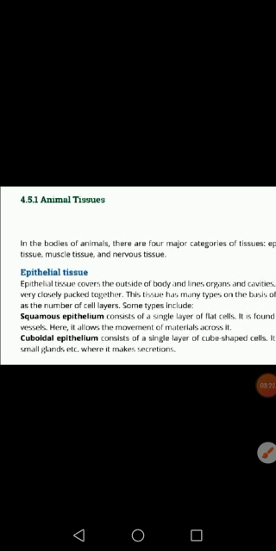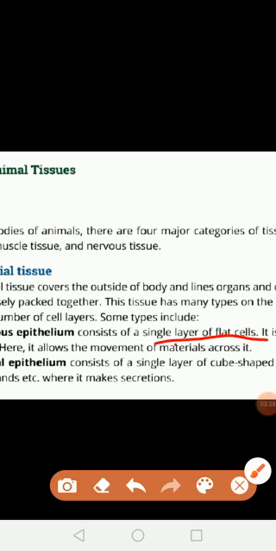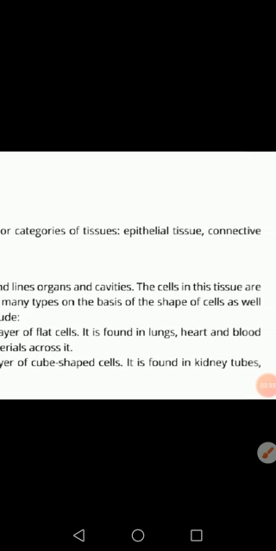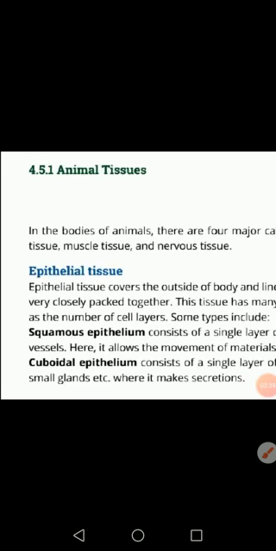First of all, squamous epithelium. Squamous epithelium consists of a single layer of flat cells. It is found in lungs, heart, and blood vessels. And its function is it allows movement of materials.